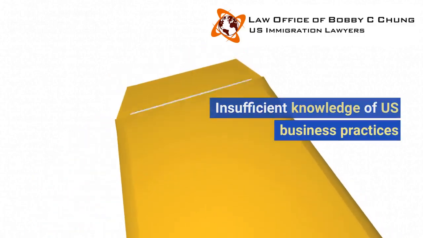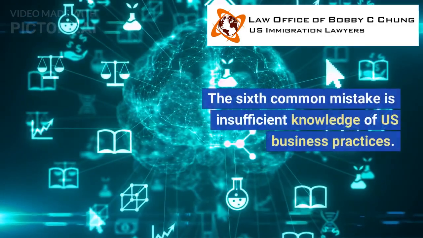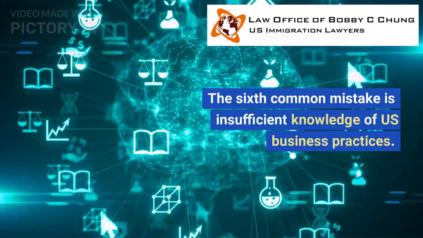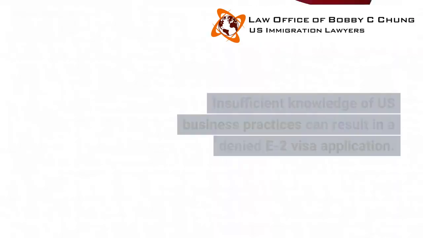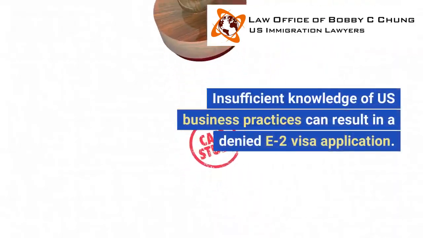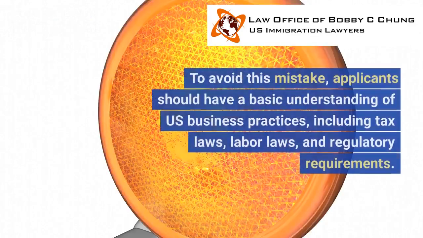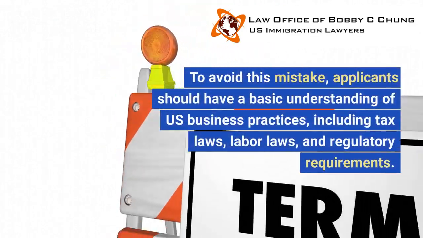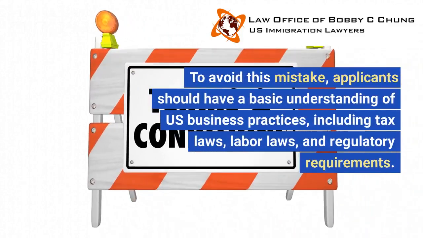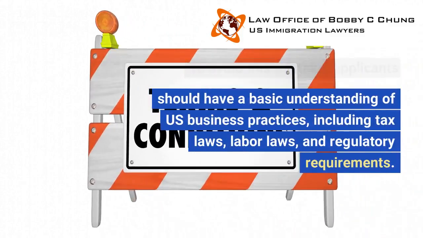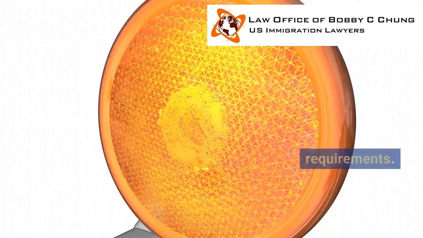Insufficient knowledge of U.S. business practices. The sixth common mistake is insufficient knowledge of U.S. business practices. Insufficient knowledge of U.S. business practices can result in a denied E2 visa application. To avoid this mistake, applicants should have a basic understanding of U.S. business practices, including tax laws, labor laws, and regulatory requirements.